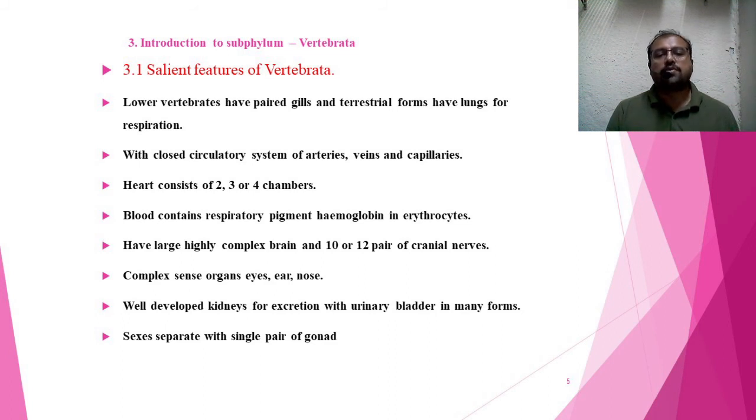Well developed kidneys for excretion, with a urinary bladder in many forms. So from Pisces to mammals, the formation of a urinary bladder appears in vertebrates. In case of Pisces, they do not bear the urinary bladder. Amphibians, reptiles and aves have the urinary bladder. Sexes are separate in vertebrates, with a single pair of gonads. Separate sexes means male and female reproductive systems are present in two different individuals.